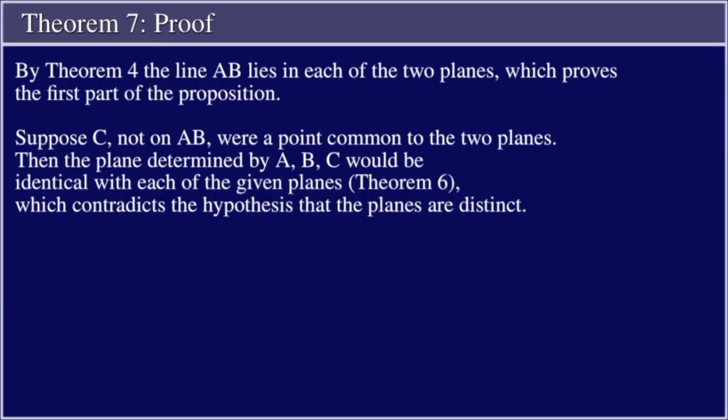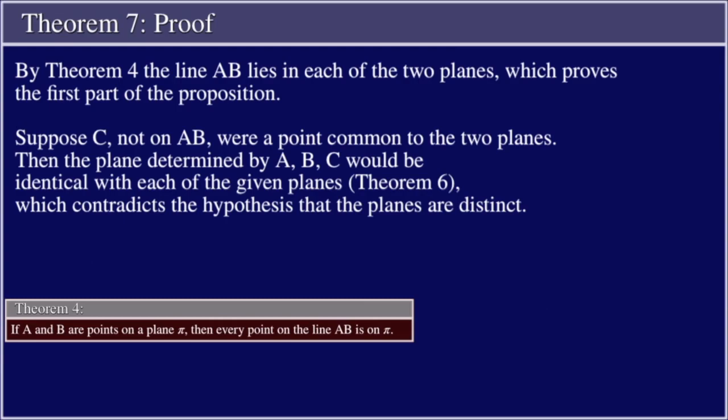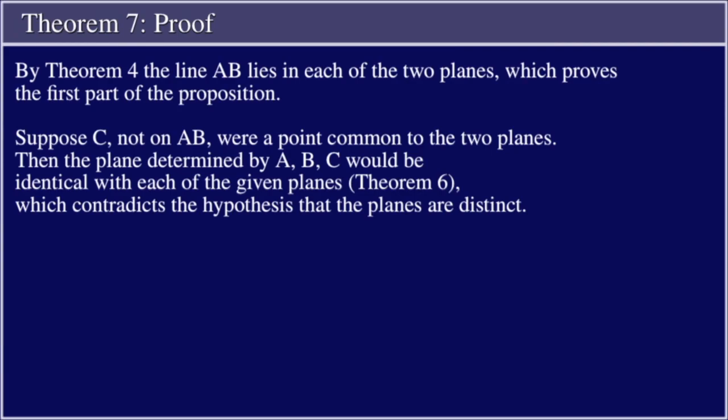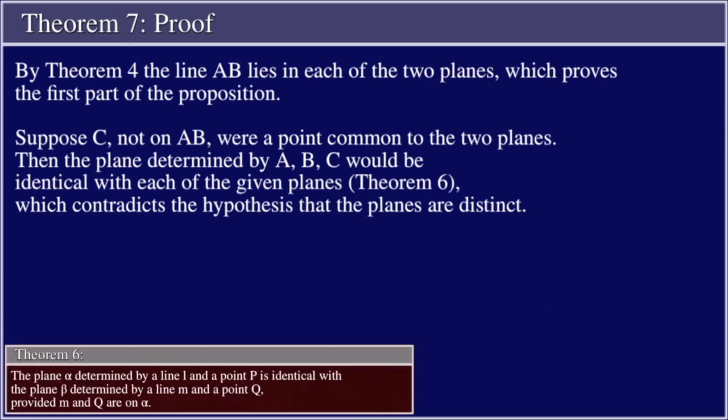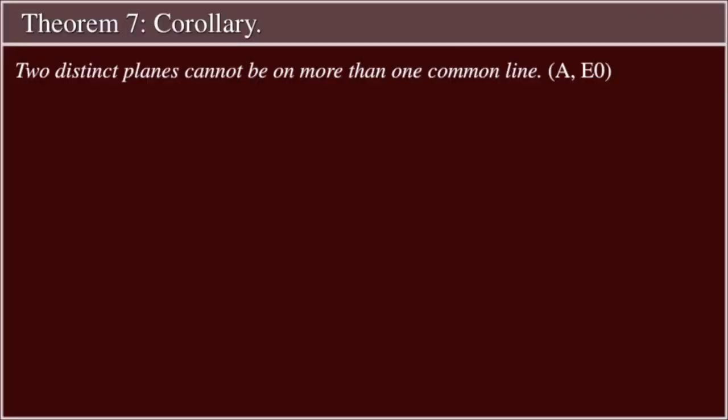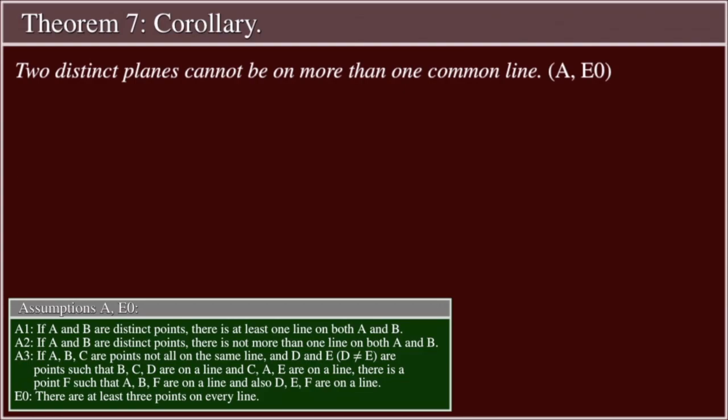Proof: by Theorem 4, the line AB lies in each of the two planes, which proves the first part of the proposition. Suppose C, not on AB, were a common point to the two planes. Then the plane determined by A, B, and C would be identical with each of the given planes by Theorem 6, which contradicts the hypothesis that the planes are distinct. Corollary: two distinct planes cannot be on more than one common line, by assumptions A and E0.